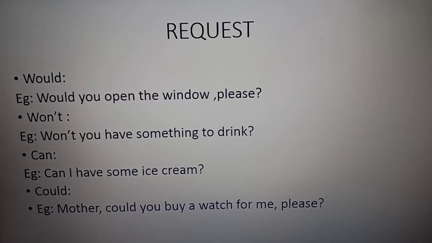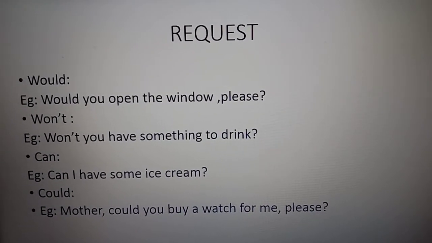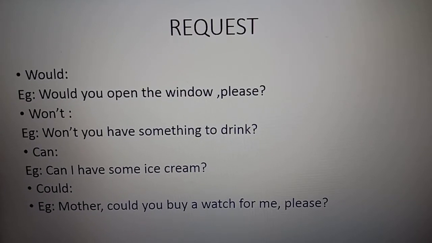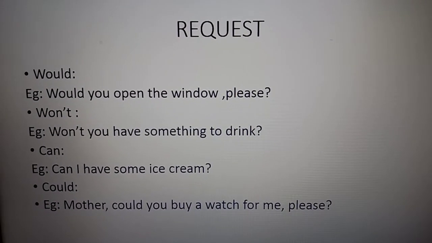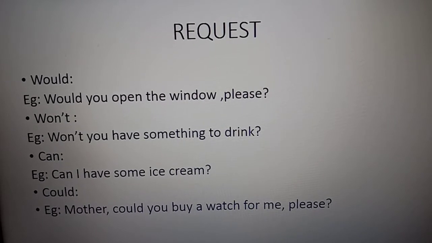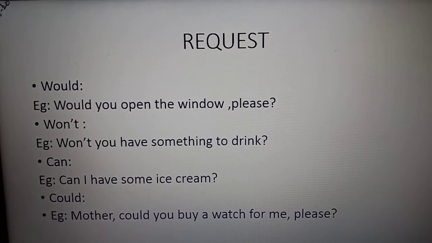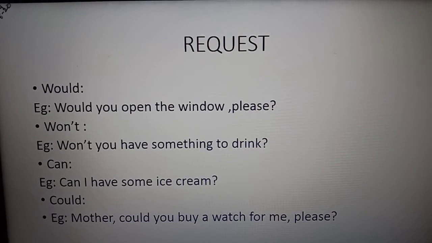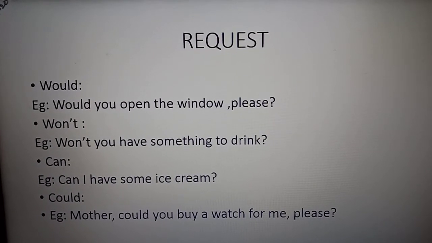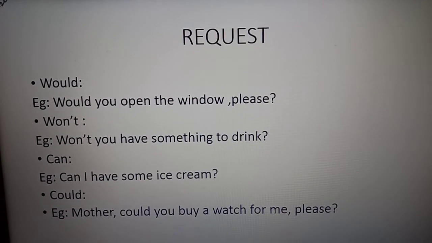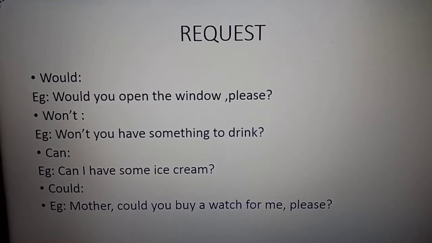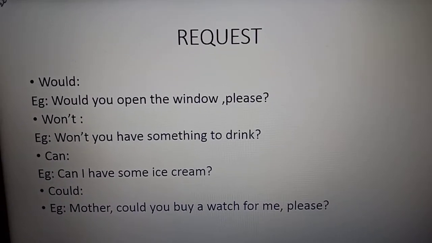Then one more is dare, D-A-R-E. Dare is used to mean not to be afraid to do something. It is mostly used in negative sentences and in questions. Like, I dare not speak to him now since he is angry.